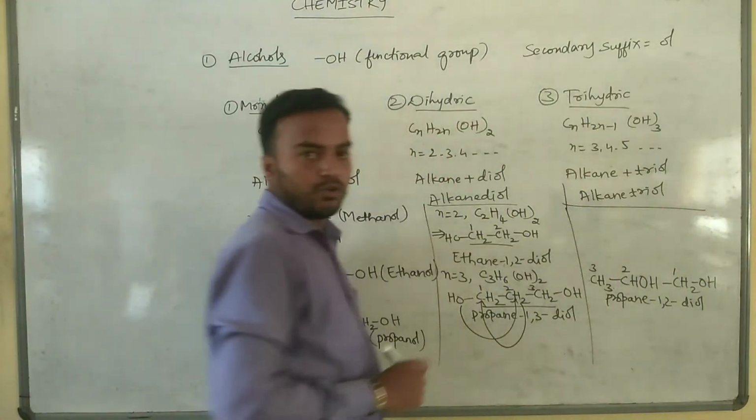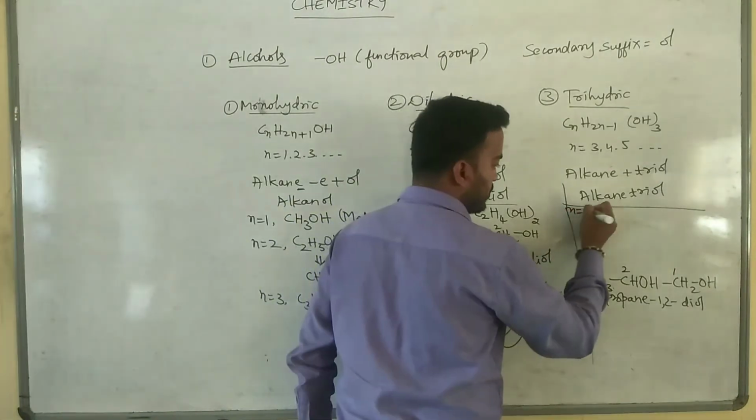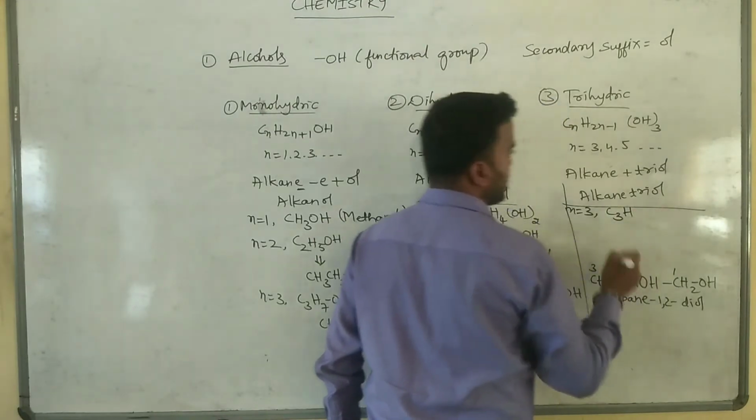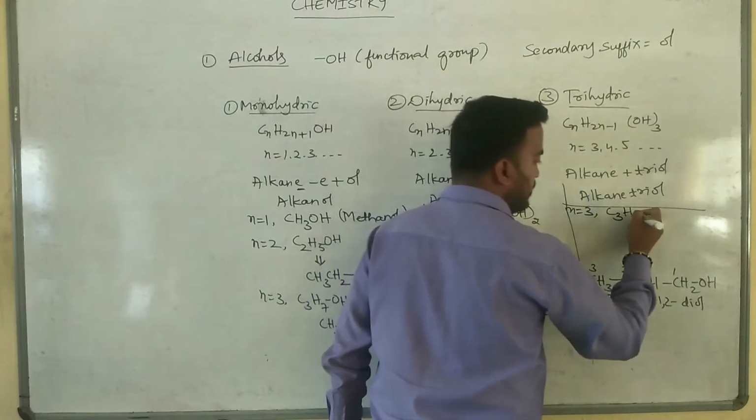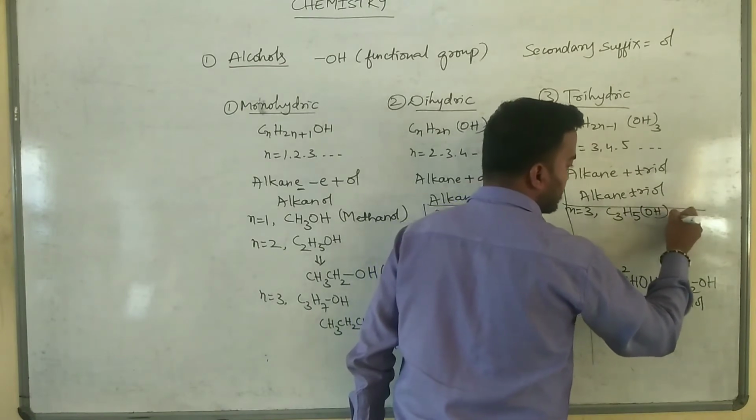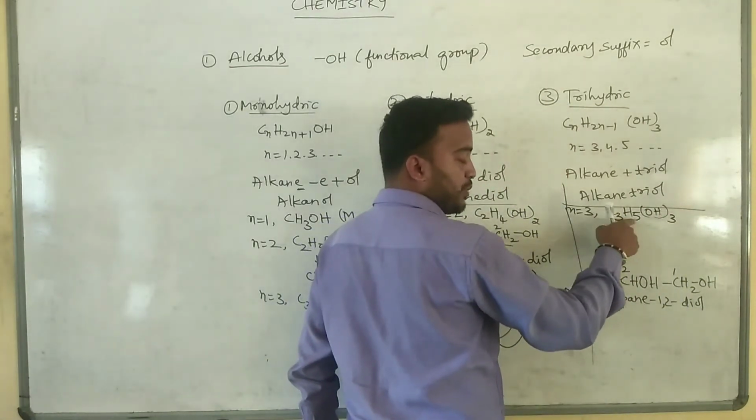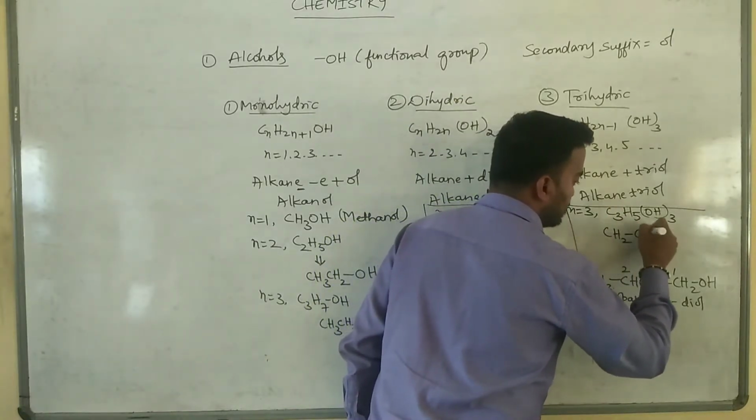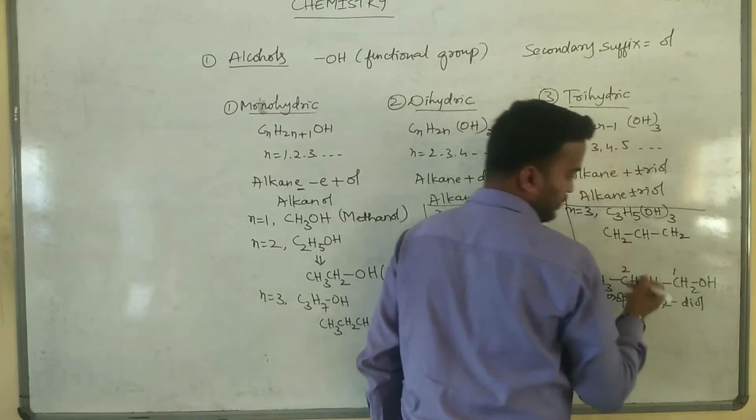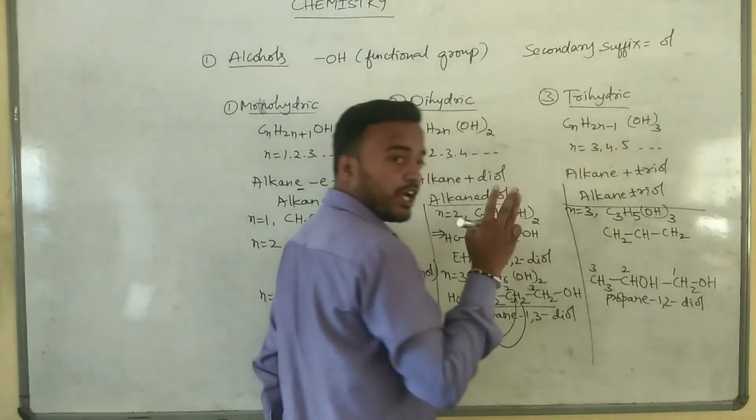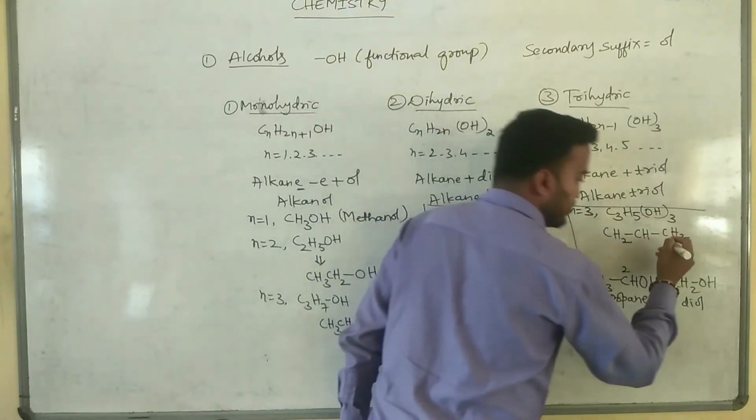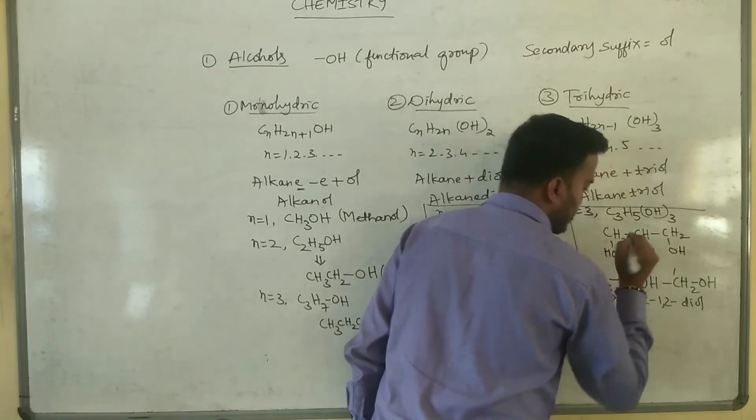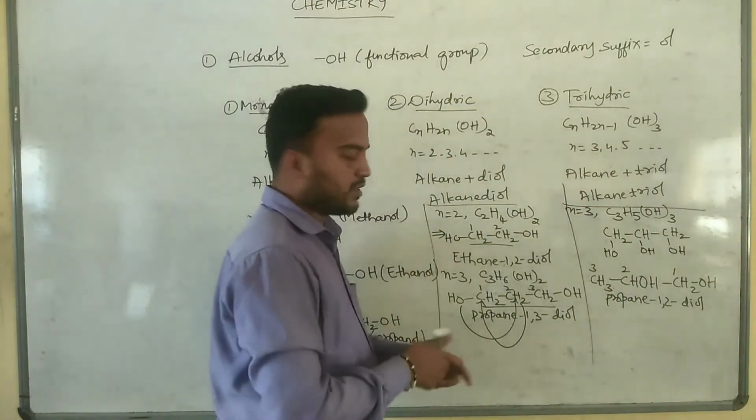Next, for trihydric alcohols, so I will put n is equal to 3. When we put n is equal to 3, we will get C3H, 3 to the 6, 6 minus 1, 5, OH thrice. So there are 3 carbon atoms bonded with 5 hydrogen atoms. So we will write like this: CH2 CH CH2, and we have 3 hydroxyl groups. Hydroxyl groups, they are nothing but OH groups. 1, 2, 3.